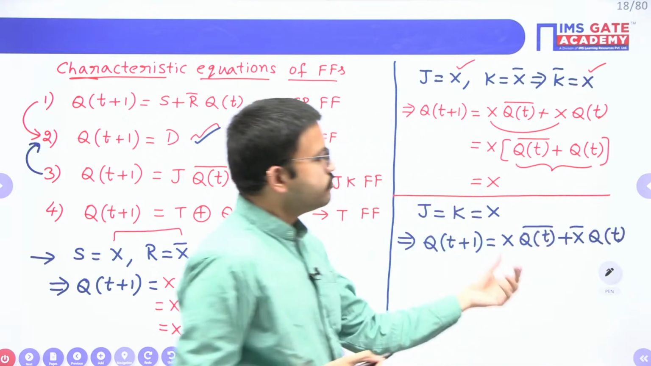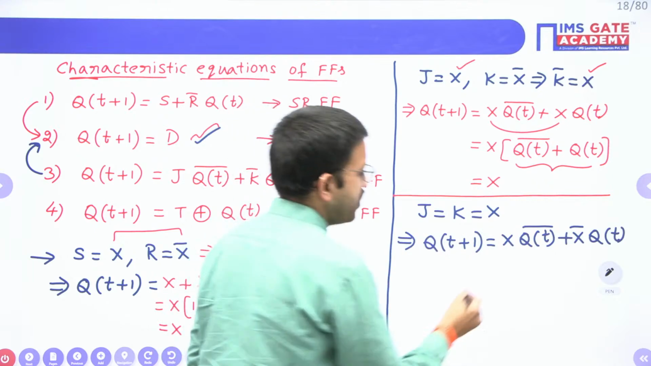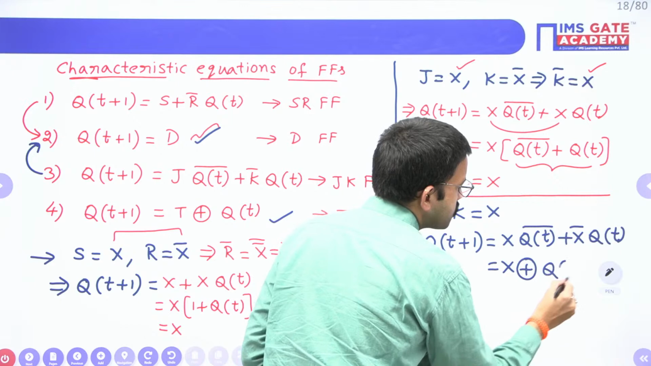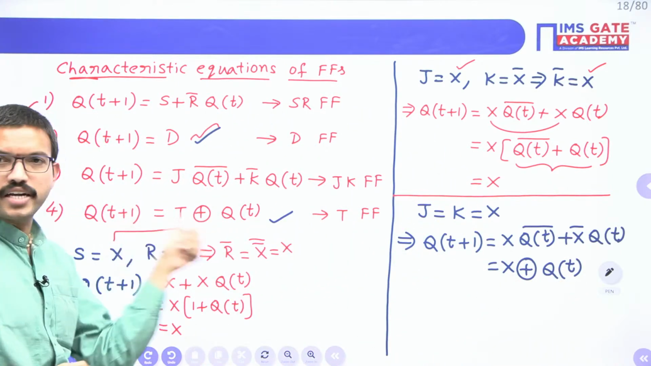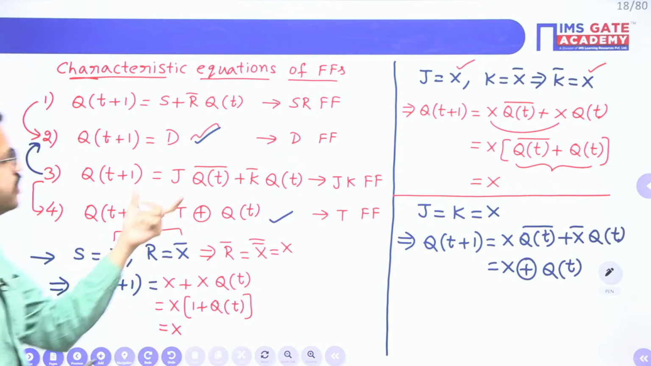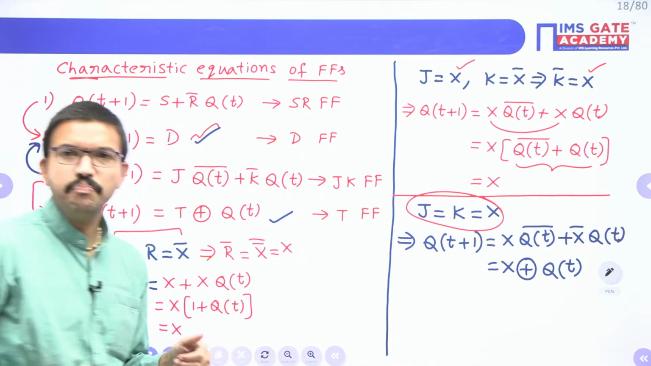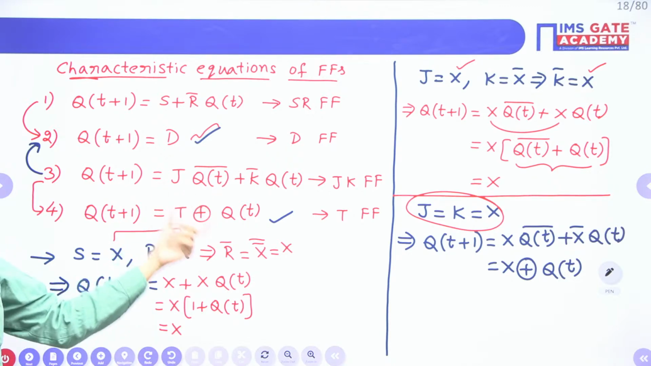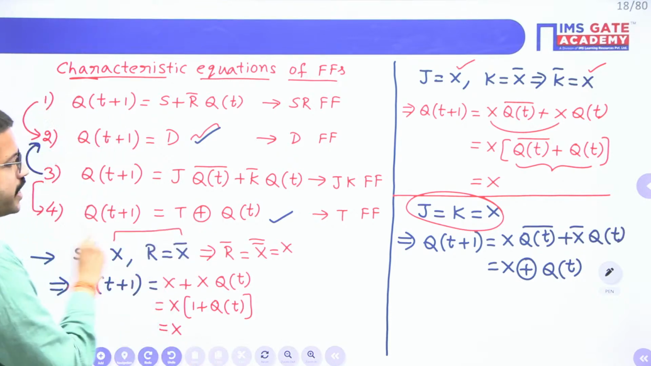So now it is in which form? A B bar plus A bar B is nothing but A XOR B. So that is nothing but X exclusive OR Q. So if you consider X equal to T, then it is matching the T flip-flop characteristic equation, right? So that means whenever J and K inputs are same, then JK flip-flop will become T flip-flop. Now in the T flip-flop characteristic equation,